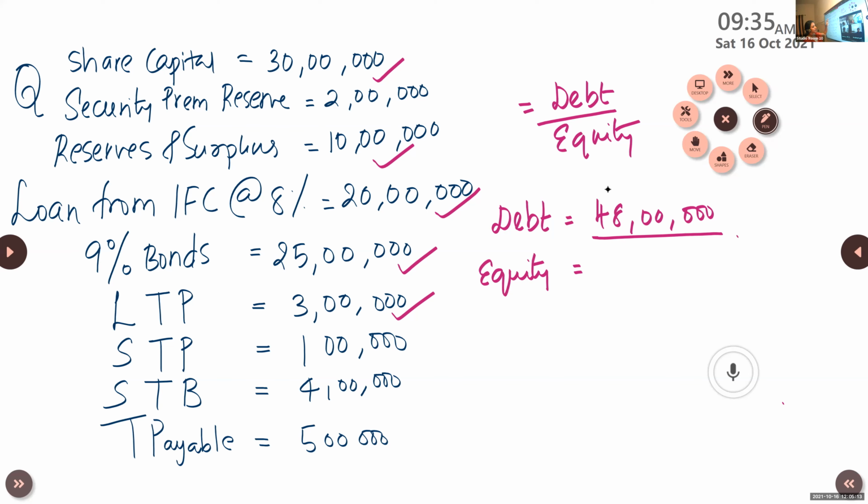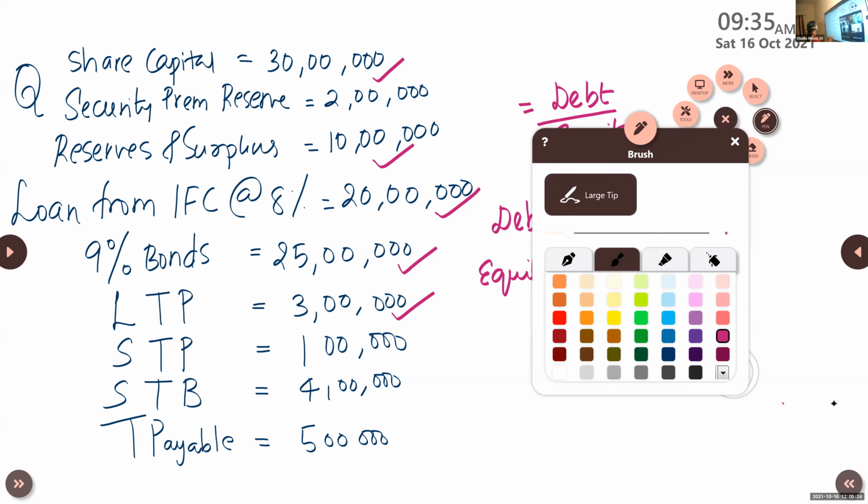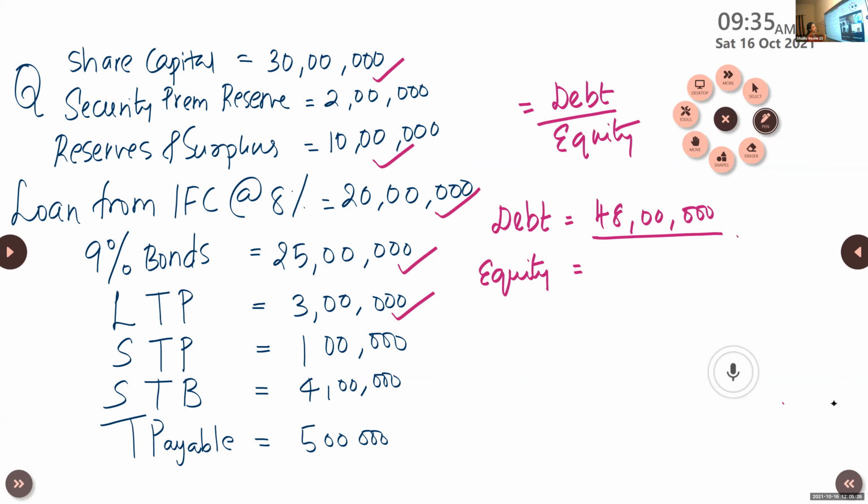Reserves and surplus, Karthik is right, Aparna is right. No need to include securities premium reserve. But tell me, what is the reason? Karthik, why you didn't choose it? Okay, because it is already included in reserves and surplus.